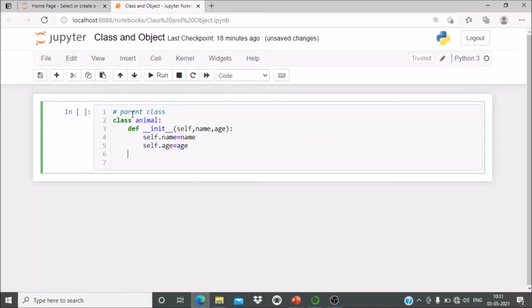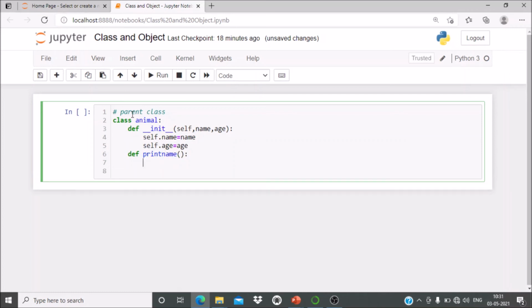Now we'll have one method, that is print_name. We'll print name is name and age is age. You can pass self here.